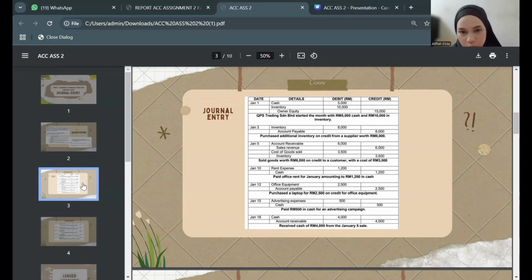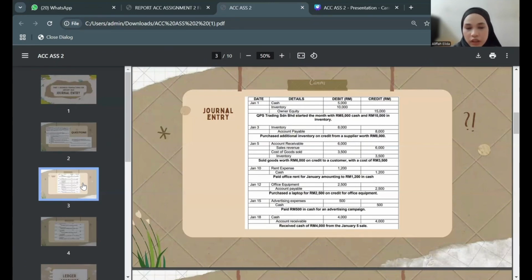Then we move on to the next statement: purchased additional inventory on credit from a supplier worth 8,000. So inventory will be a debit of 8,000 and accounts payable a credit of 8,000, where the company needs to pay the supplier. Then on January 5, sold goods worth 6,000 on credit to a customer with a cost of 3,500. In detail, accounts receivable is debit 6,000, sales revenue is credit 6,000, cost of goods sold is debit 3,500, and inventory is 3,500 on the credit side.